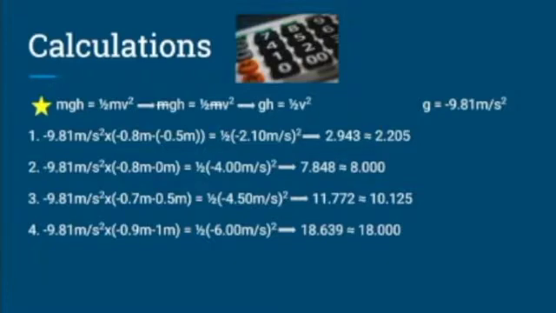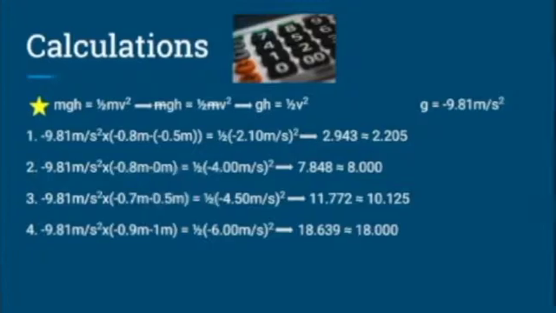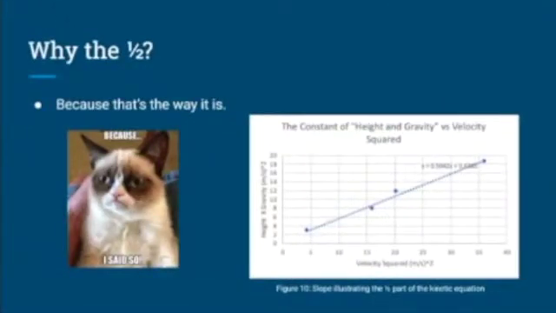Then I found the total distance the ball fell by subtracting the height where the velocity was recorded from the height dropped. We found that the values produced are equal enough to verify the kinetic energy equation, although our numbers are a bit off due to error. Calculations prove that the kinetic energy equation is valid.